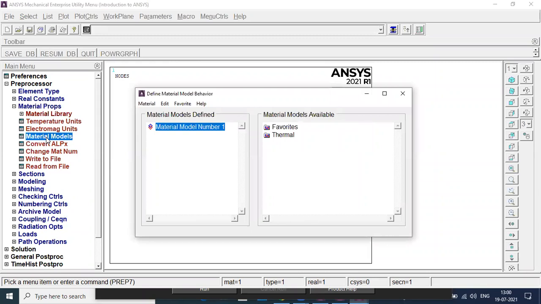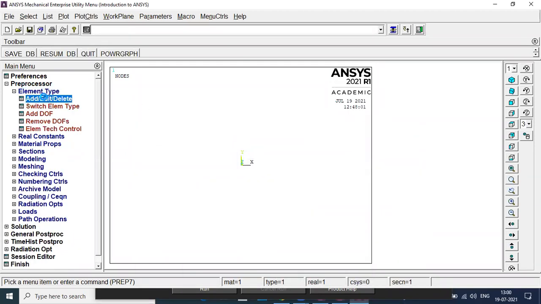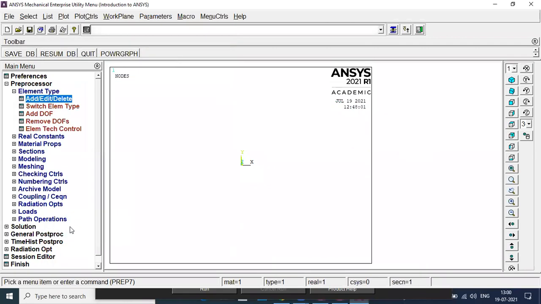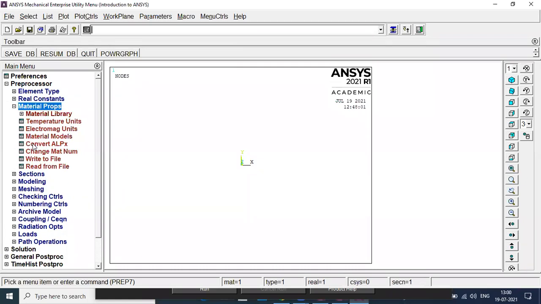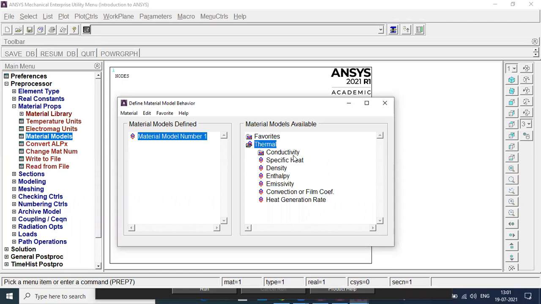Now see material models. I have selected a conduction element. Try to understand, that is the reason why it is showing thermal here. If you are not able to recollect it, see the element type: which element did I select? I have LINK33, that is a conduction element. That is the reason why material properties is asking me to enter the value of conductivity. Is that okay?